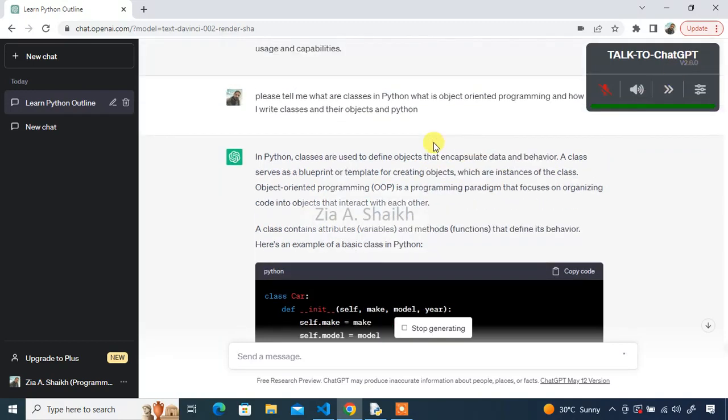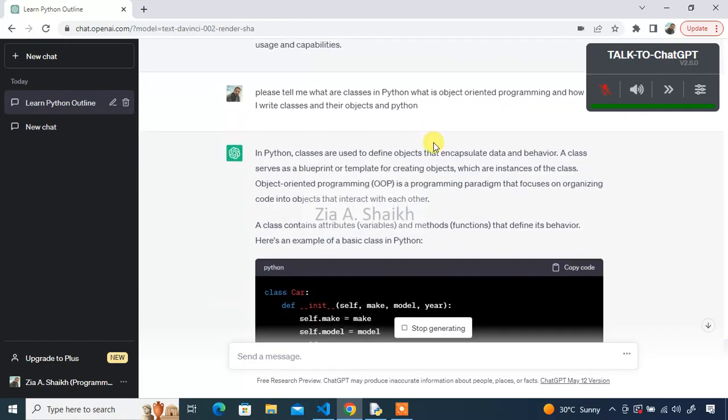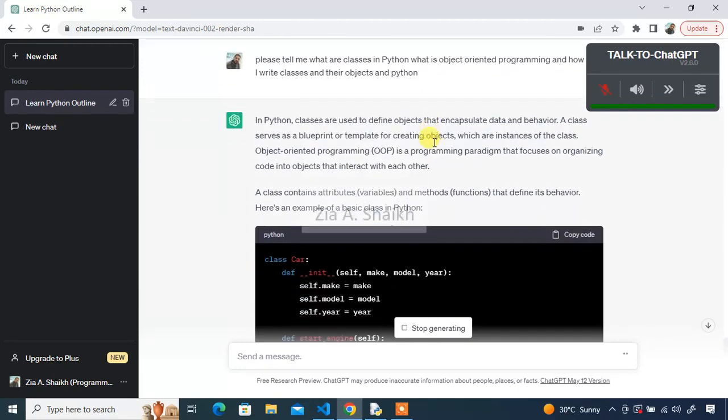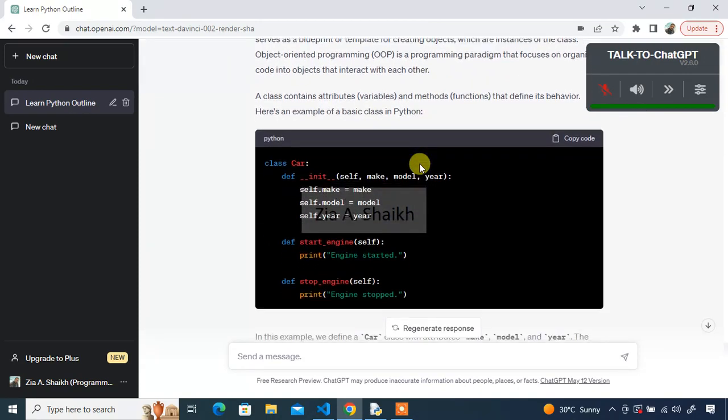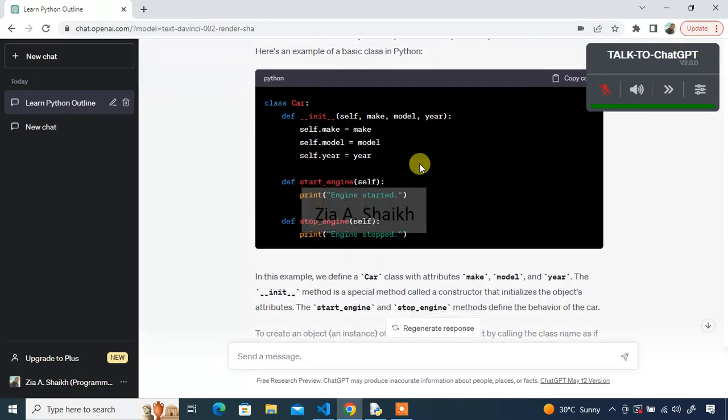I have again stopped ChatGPT to read the messages. It is telling me about the classes, what is object-oriented programming, and how we can make our own classes. If you know a little about Python, you know this is the constructor, and if you don't know, I have other videos on Python where I am explaining all about Python code. You can go and view that.